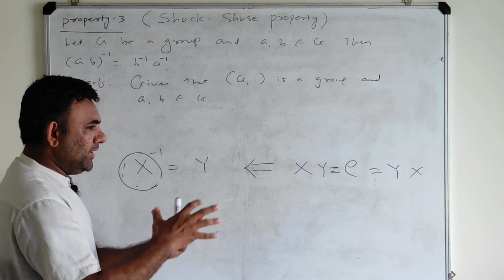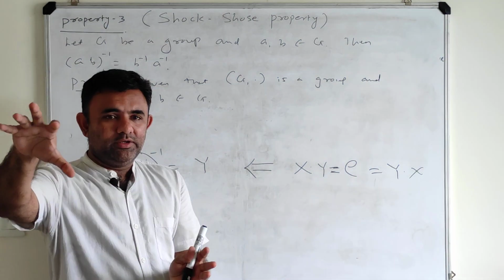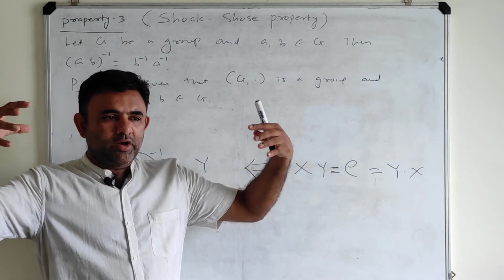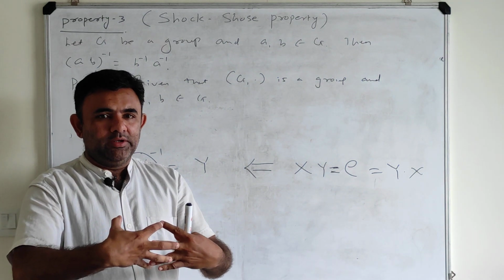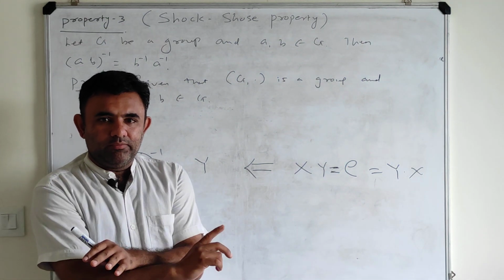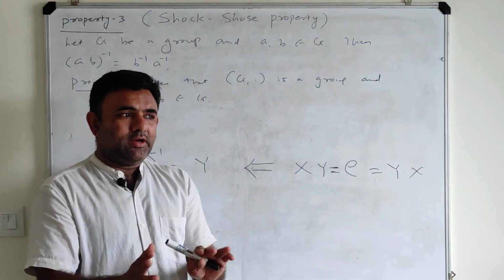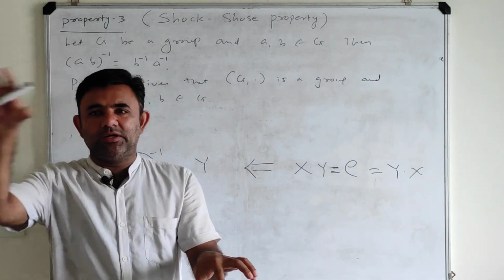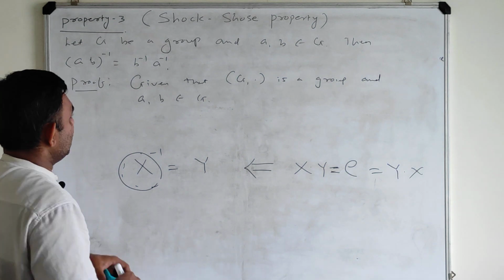So in order to prove the inverse of something, you find the product of the two quantities and show that it is identity both ways, left-right and right-left, then you can claim that the inverse of some quantity is the other thing. I hope this is clear.